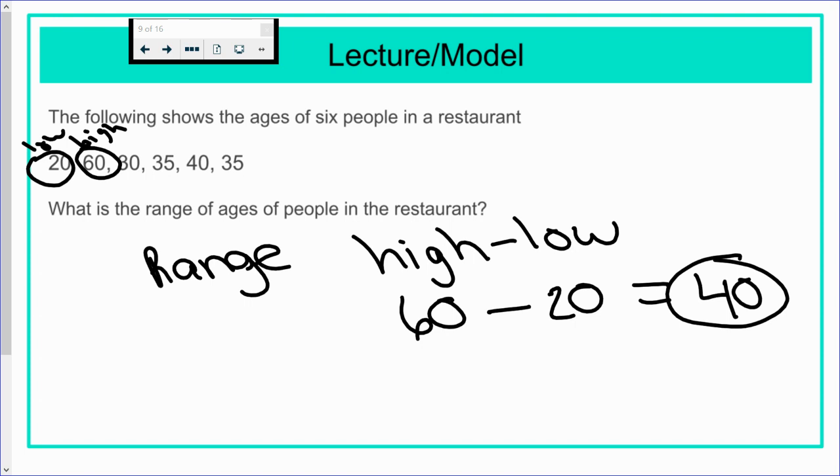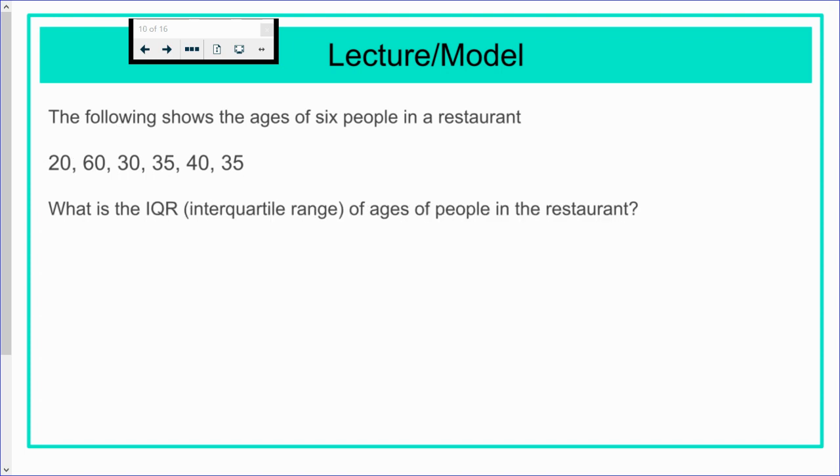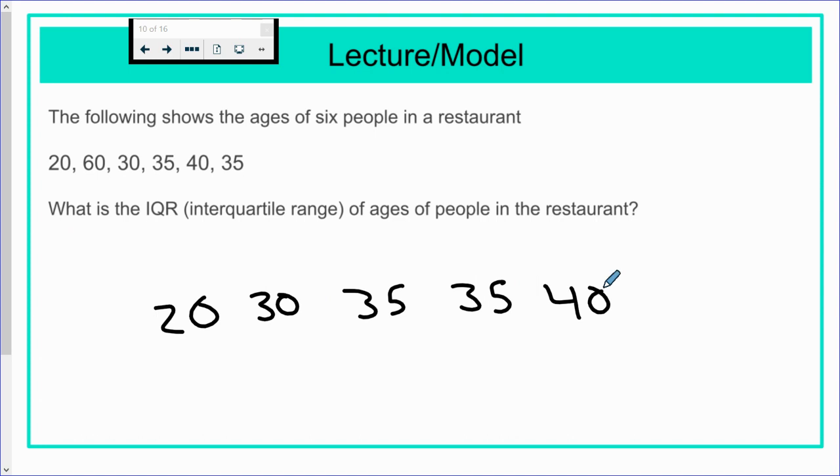Now let's move on to IQR, or interquartile range. The first thing I need to do is put the numbers in order. 20, 30, 2 35s, 40, and 60. Again, there's 6 numbers. I wrote 6 down here. Since there are 6 numbers, I can split it 3 and 3.